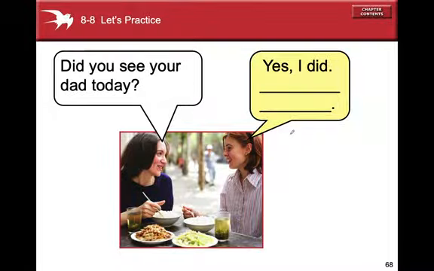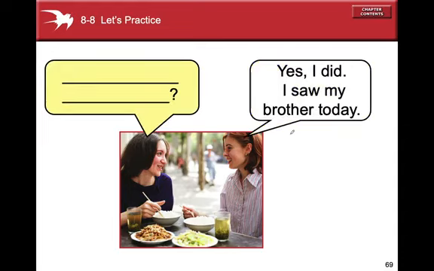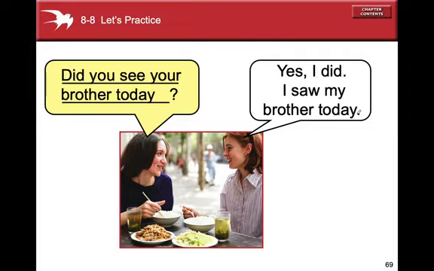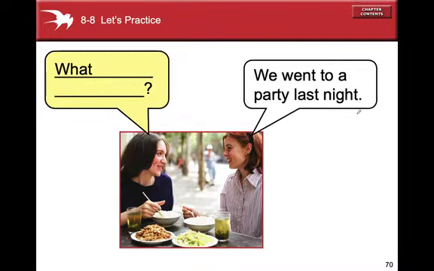Now let's practice for the last moment. Did you see your dad today? Yes, I did. I saw him, or I saw my dad today. Here we have the question, which is not given, but we have the answer. Did you see your brother today? Yes, I did. I saw my brother today.